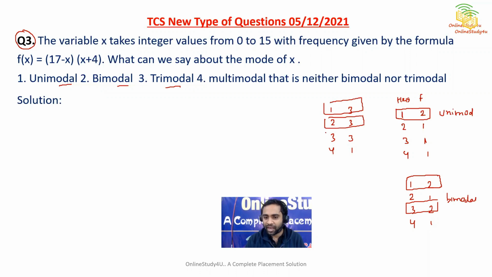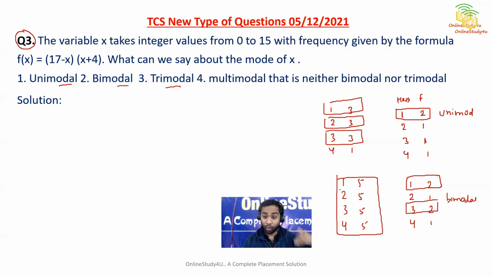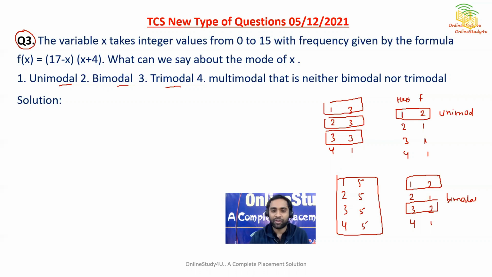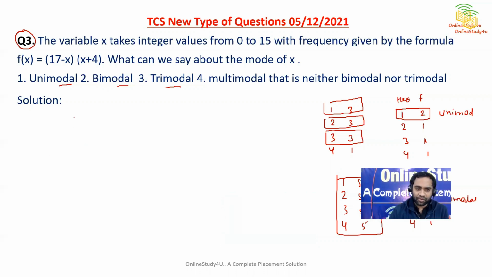Okay, so this will become trimodal because there are 3 numbers which have appeared the most number of times, or you can say 3 times. Okay, so this is your trimodal. And multimodal means more than 3. Suppose 1 has appeared 5 times, 2 has appeared 5 times, 3 has appeared 5 times, 4 also, so all the numbers have appeared more than that. Okay, then this will be your multimodal, that is neither bimodal nor trimodal. So now for this question also we have to do something like that, and this is obviously time taking.